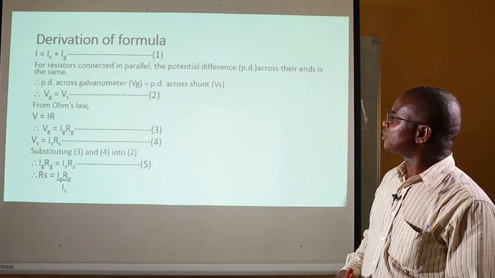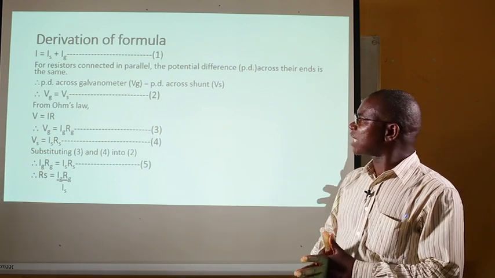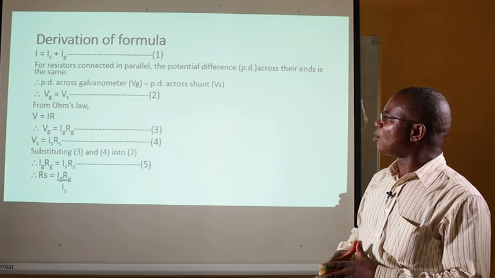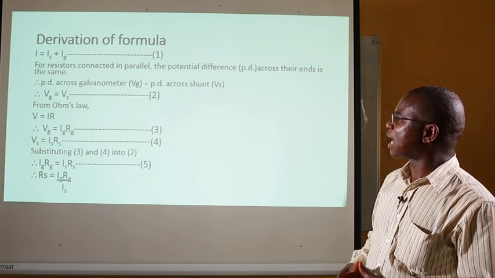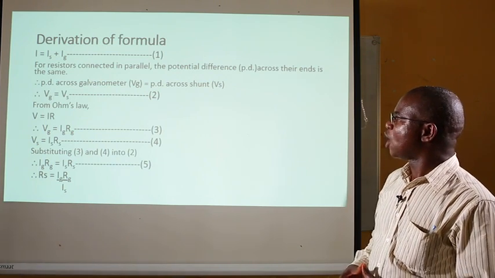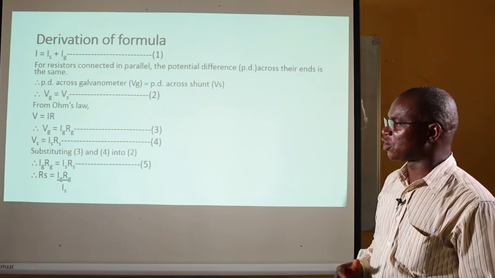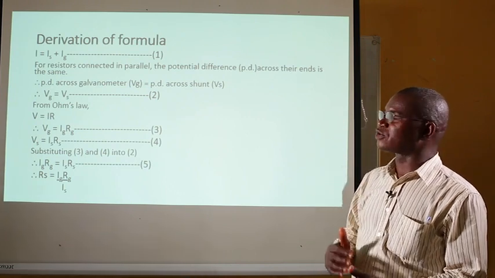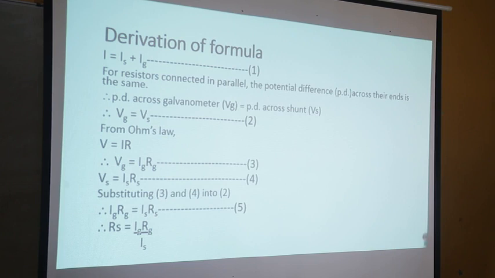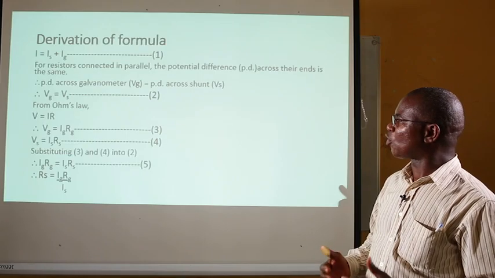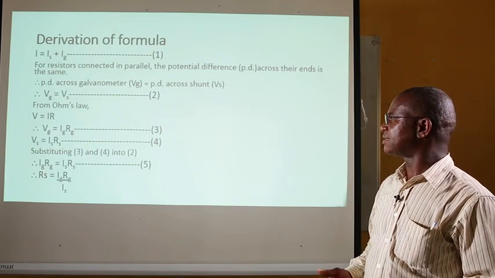Now, in the derivation of the formula, the total current flowing through the circuit is a sum of the current through both the galvanometer and the shunt. In any parallel connection, as many devices as you are connecting in parallel, the potential difference across each of them is equal or the same. And so the potential difference across the ends of the galvanometer, VG, is the same as that across the shunt. That's why we have the equality of VG with VS.